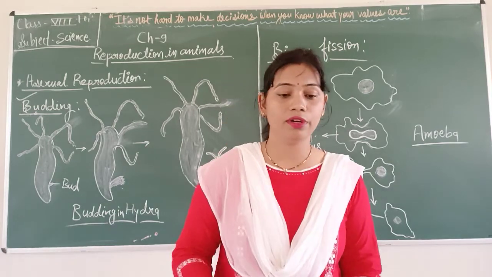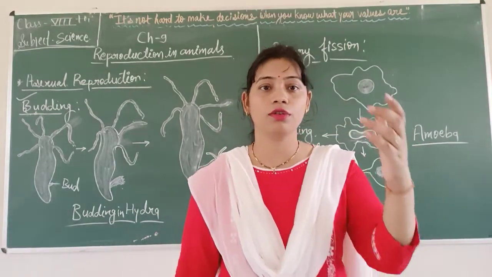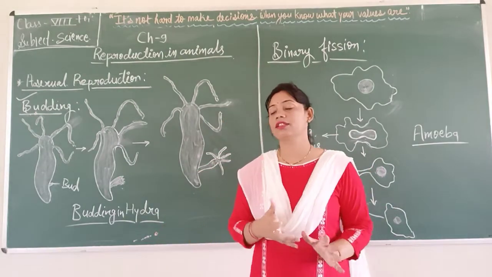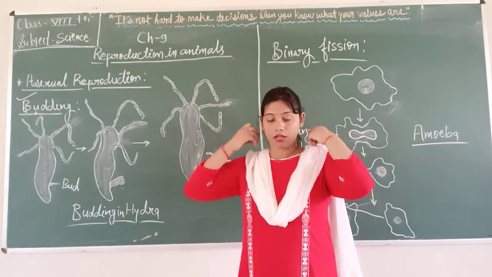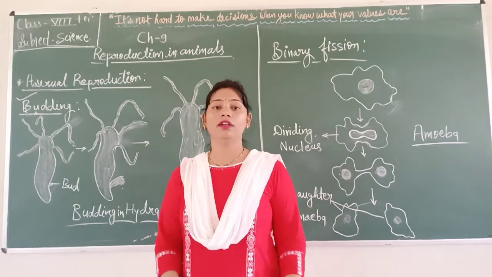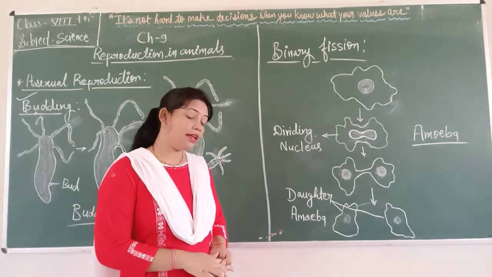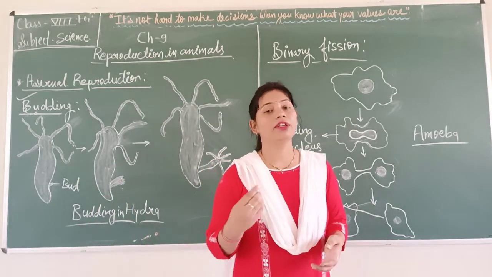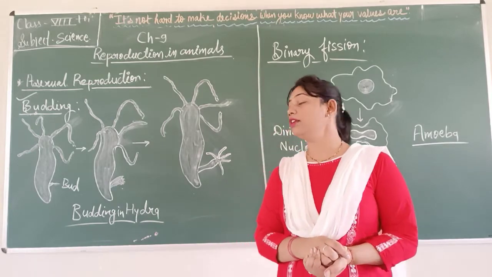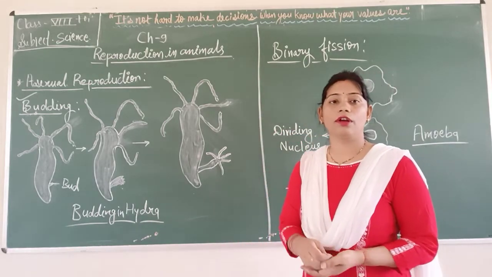At the last there is a story given about Dolly, that was a clone, and that was the first clone, done by Ian Wilmut and his colleagues in a lab in Scotland.